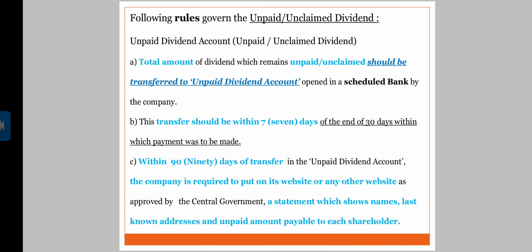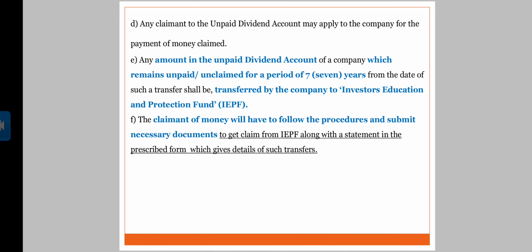What all details? A statement which shows names, last known addresses and the unpaid amount payable to each shareholder. There would be a statement in which the name of the shareholder, the last known address and the amount which is to be paid should be mentioned on the website of the company or any other website. Now, the fourth one here is that any claimant, any person who is claiming the unpaid dividend, may apply to the company for the payment of money.